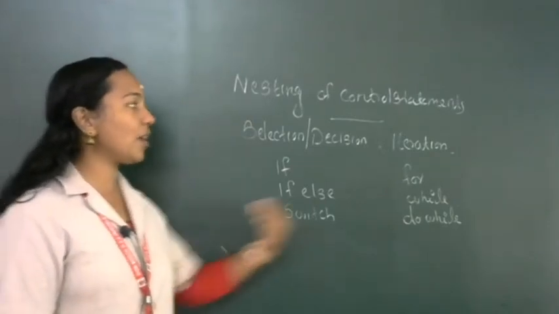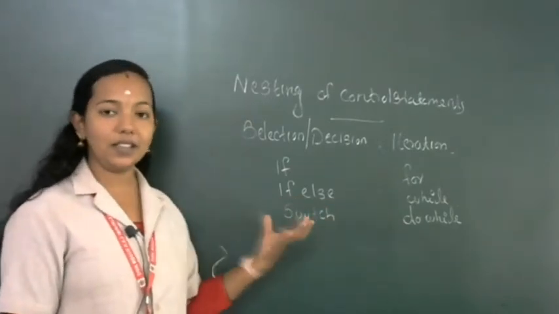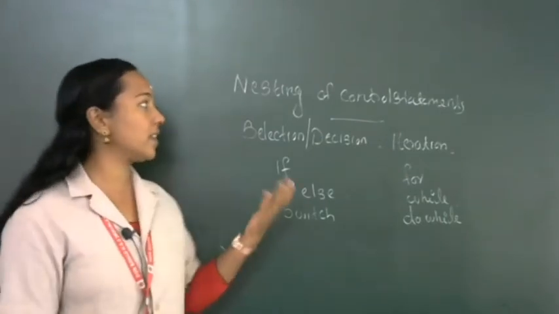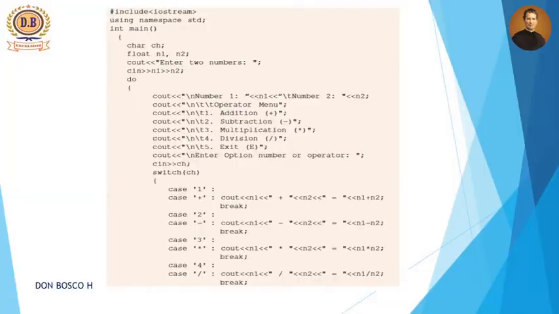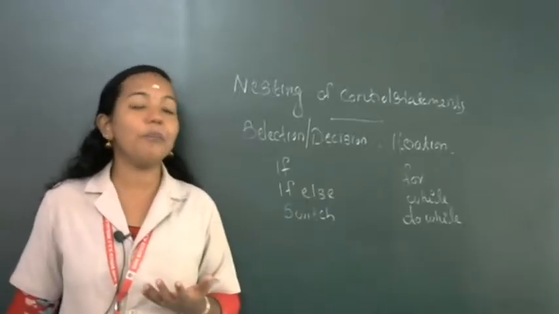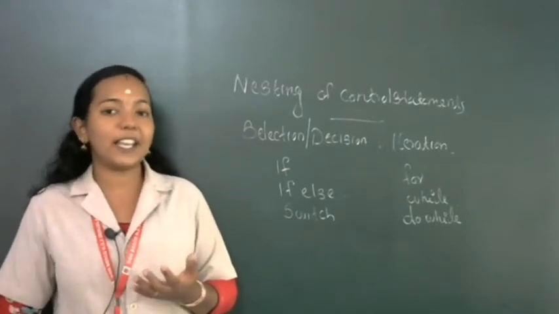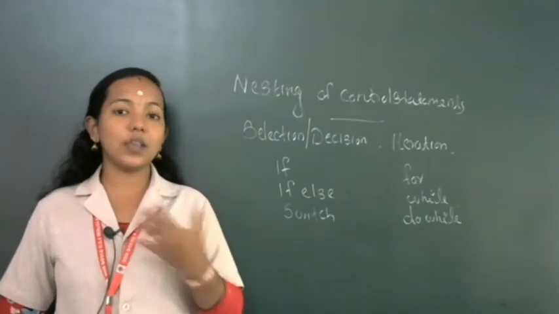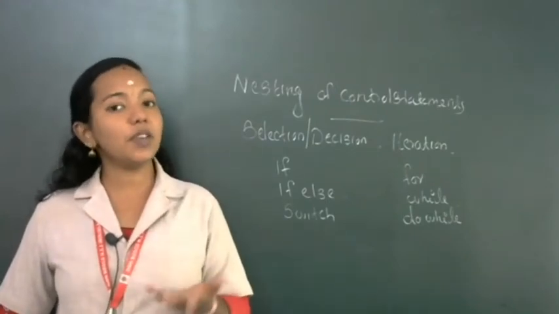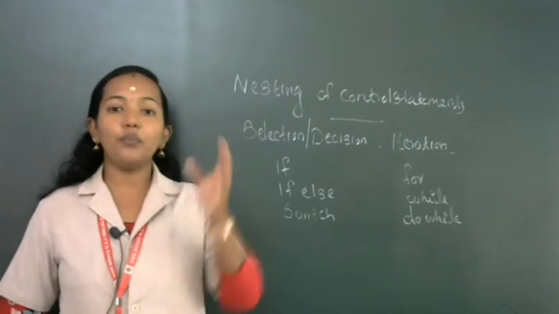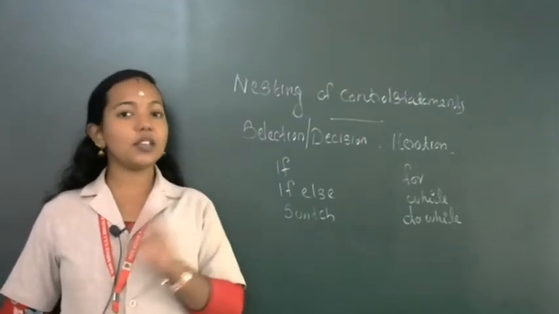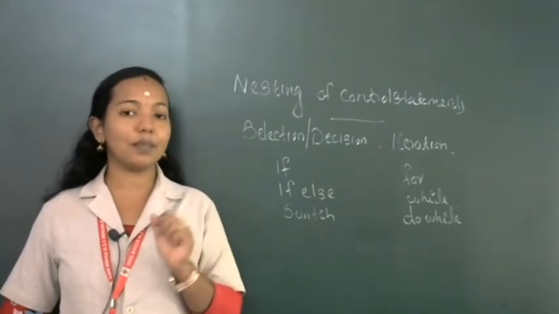We are going to combine these two kinds of statements into a single program. With the help of an example, I will explain the nesting of control statements. In that program, we are going to create a calculator. The calculator will perform addition, subtraction, multiplication and division, these four operations, as long as the user wants. For as long as the user wants, we can use a do while loop. Then to select different operations we can use a switch statement. So we are going to combine these two using a C++ program.